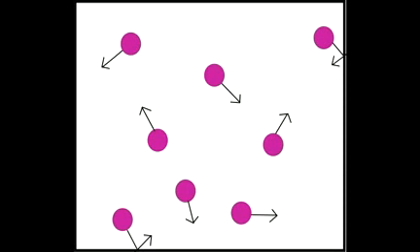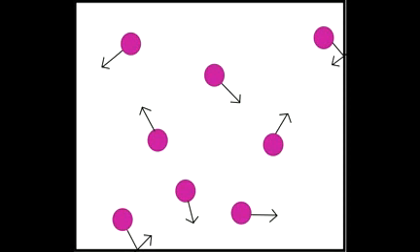Again, in the reverse way, on cooling, the opposite changes take place. Like if water vapor is cooled down, it changes into water.